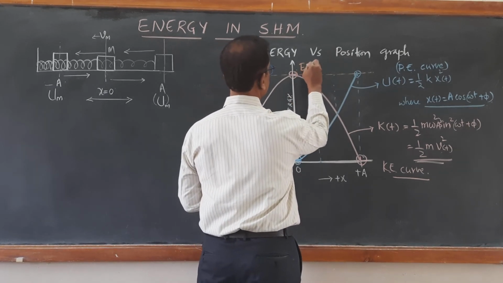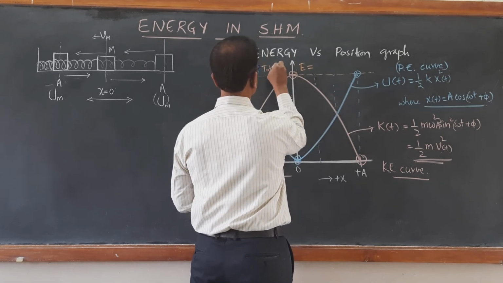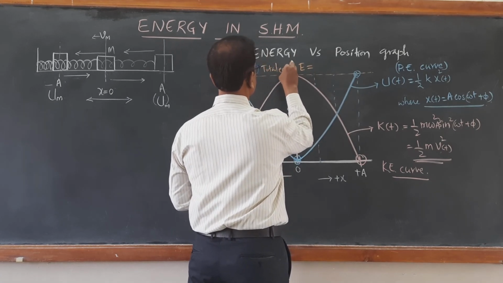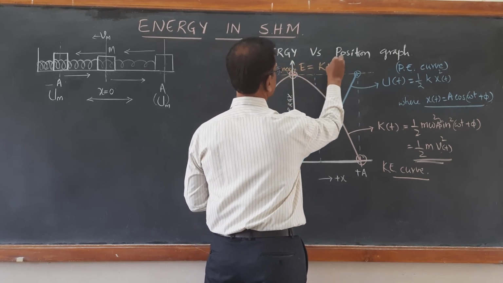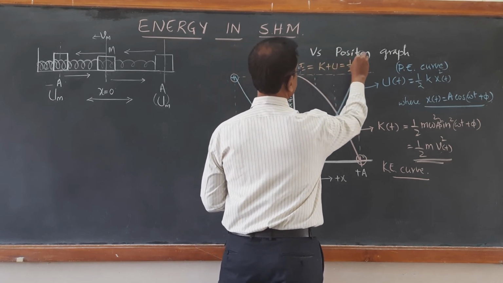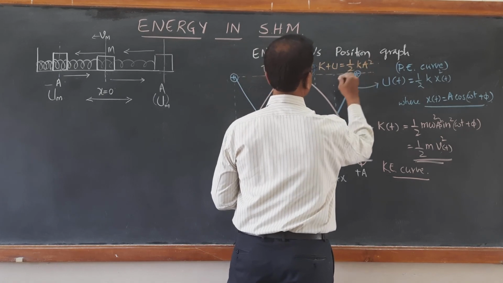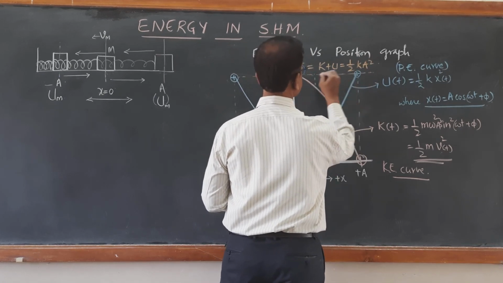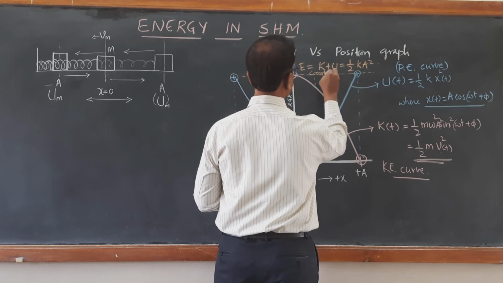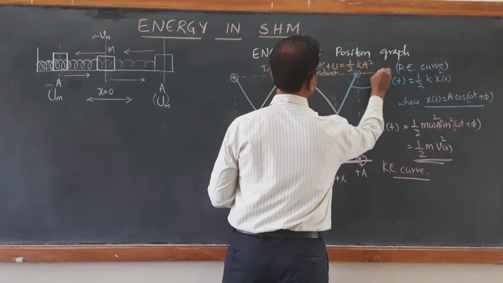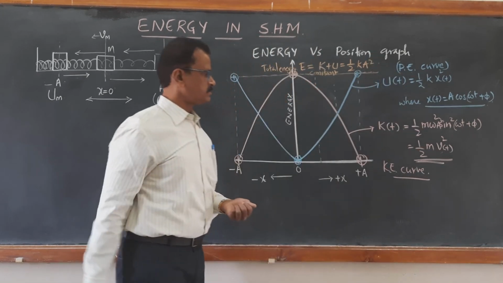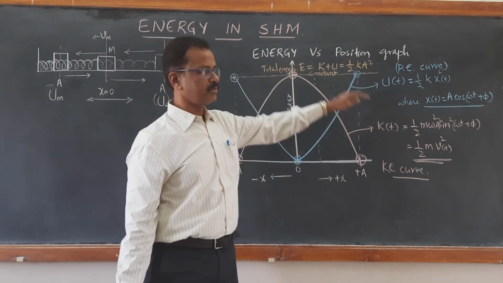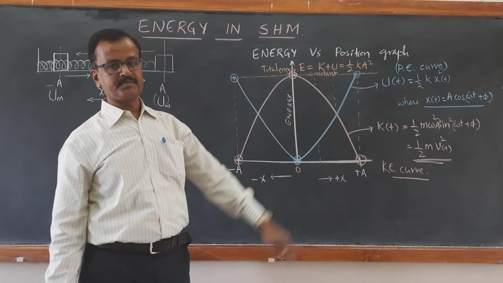Total energy E is equal to K plus U, which is equal to half k A square, which remains constant. That is shown by the straight line graph. So this is the energy versus position graph, the energy versus displacement graph.